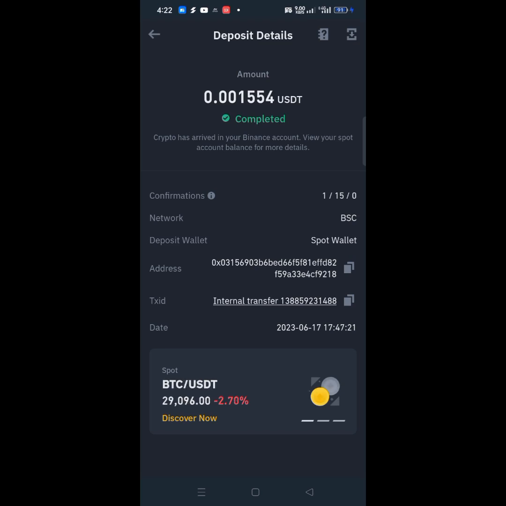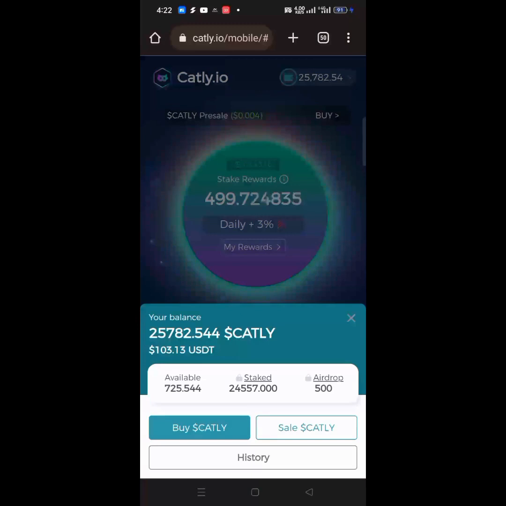Use it to verify the account, and input your USDT Binance Smart Chain network wallet address, and they're going to send you this kind of USDT. Then copy this exact amount given to you and paste it where they will ask you about it. That is a verification code to show that your account is legit. Once you're done with it, they're going to reward you with 500 Catly, which you will stake. That is where the free side of it is. That is the airdrop side.